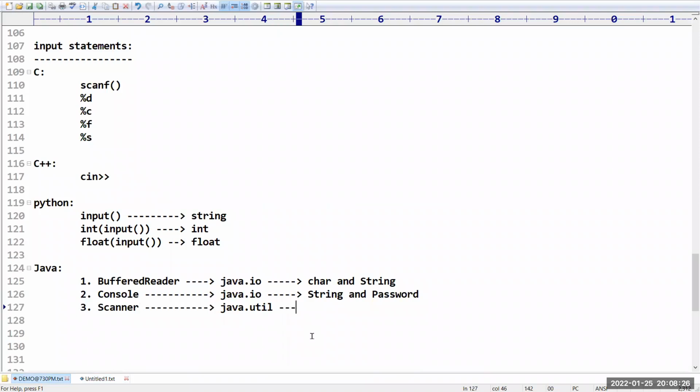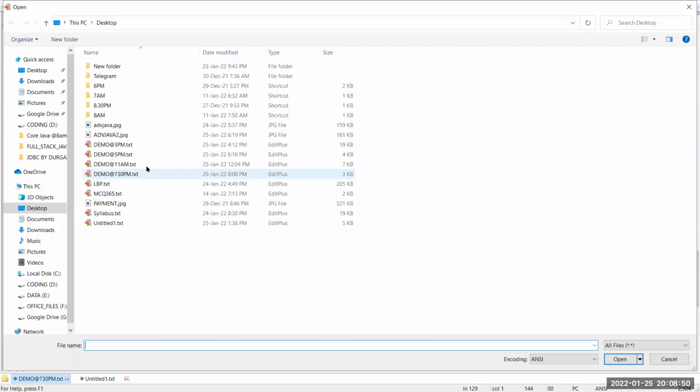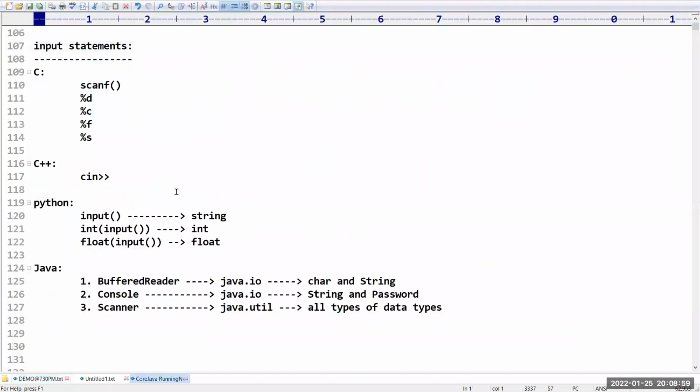Whereas coming to the Scanner class, it is the most commonly used input device, which is used to read all types of data types. What data types can I read from this? But I can't type each and everything. Sorry, I will copy and paste from my old notes, because it would take some time, and at least we need to start one program today. That is my intention.